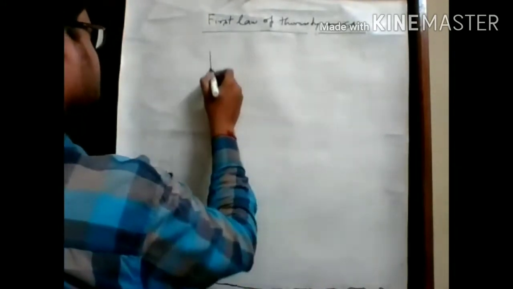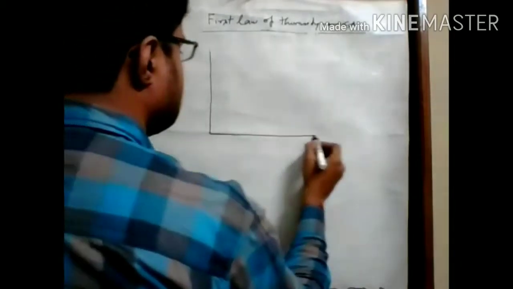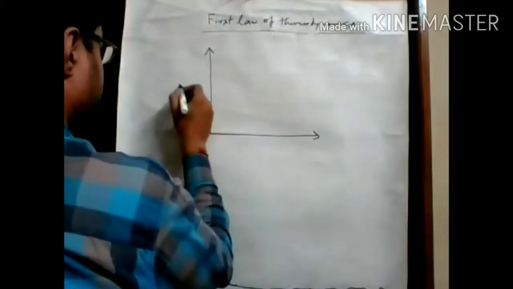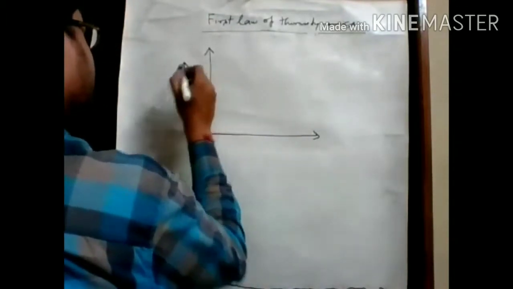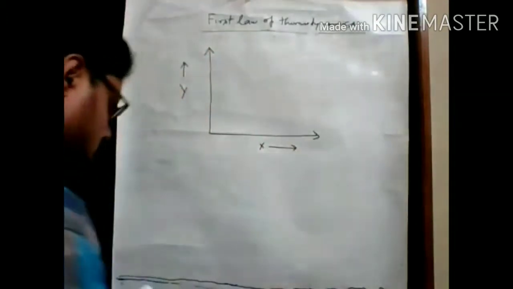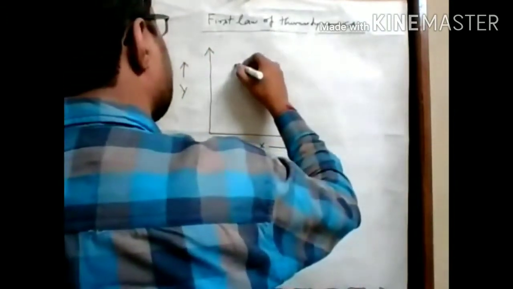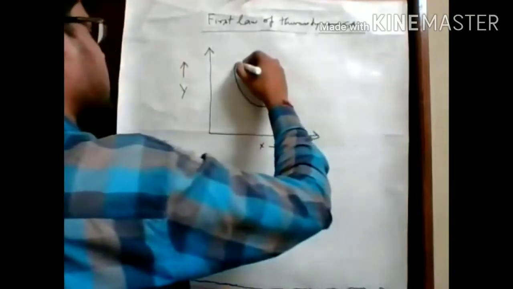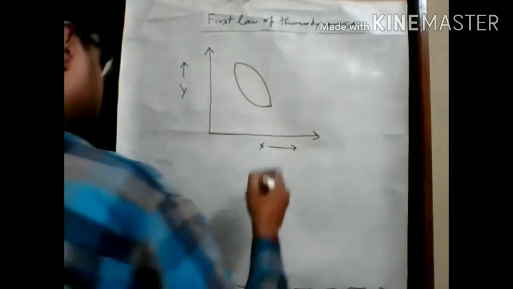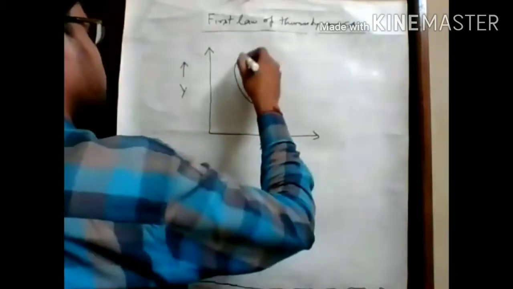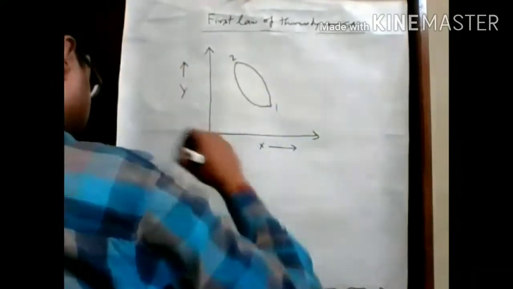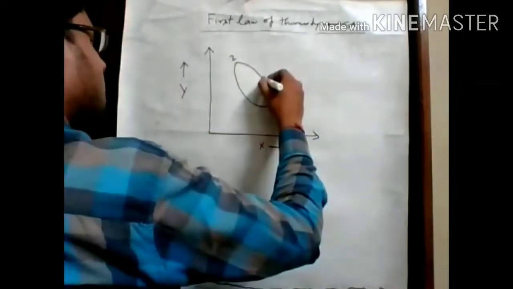So if we relate this law to a particular cycle, suppose this is a graph between x and y parameters, and we plot a cycle in this graph. Suppose this is the first state and this is the second state.